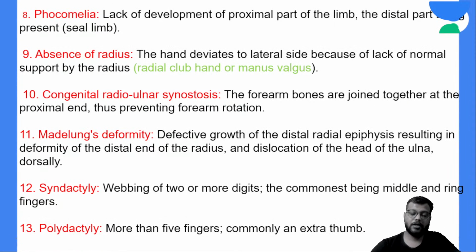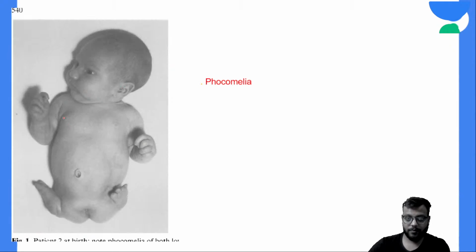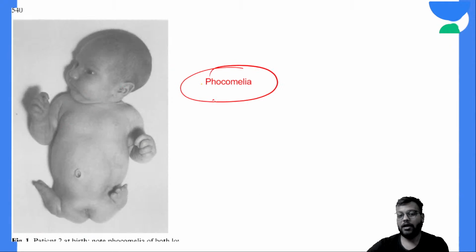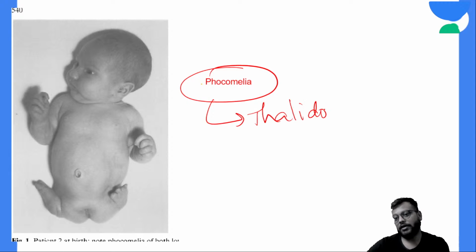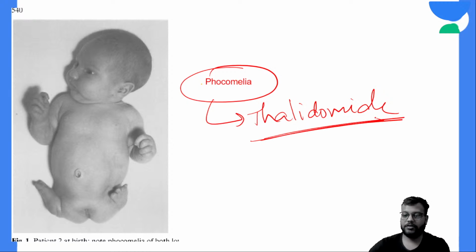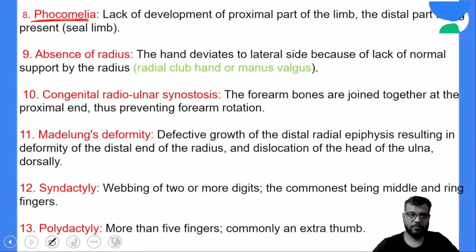Now phocomelia, that is seal limb, where the proximal and the distal parts are present but there is lack of development of the proximal part. Phocomelia is generally seen due to thalidomide ingestion during pregnancy. If the mother uses thalidomide during pregnancy, there are high chances of phocomelia.